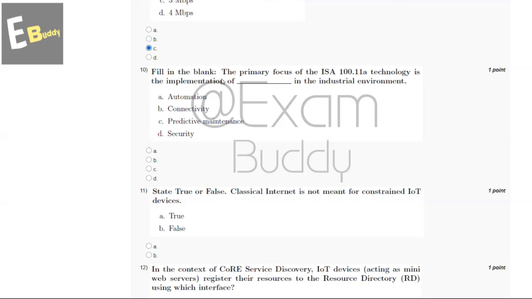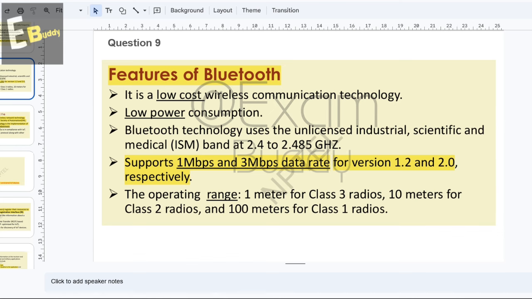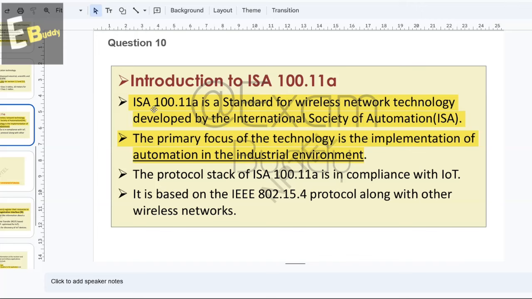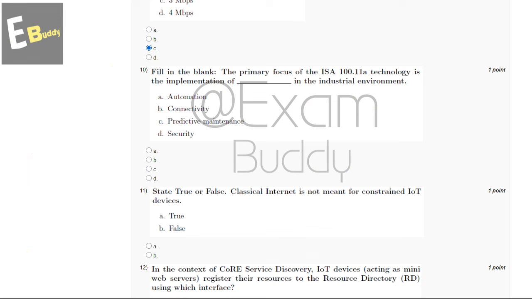And now let's go to our question number 10. Fill in the blank. The primary focus of the ISA 100.11a technology is the implementation of dash in the industrial environment. So these are the options, and now let's check the explanation. So explanation says ISA 100.11a is a standard for wireless network technology developed by the International Society of Automation. The primary focus of the technology is the implementation of automation in the industrial environment. So the answer of our 10th question is A, automation.